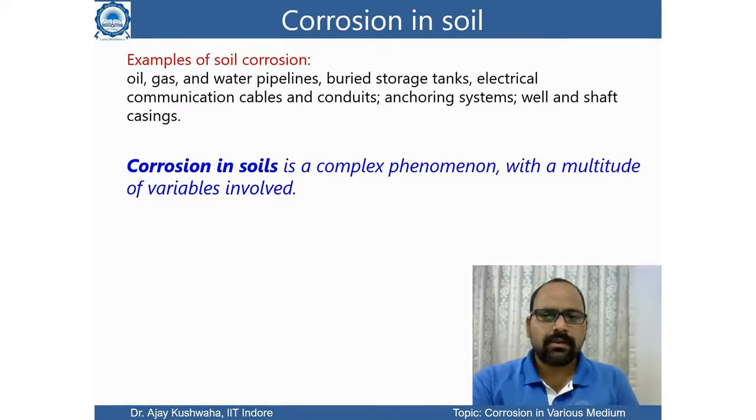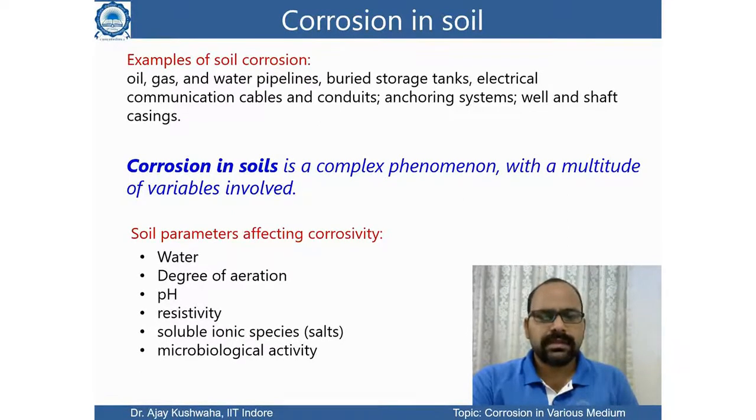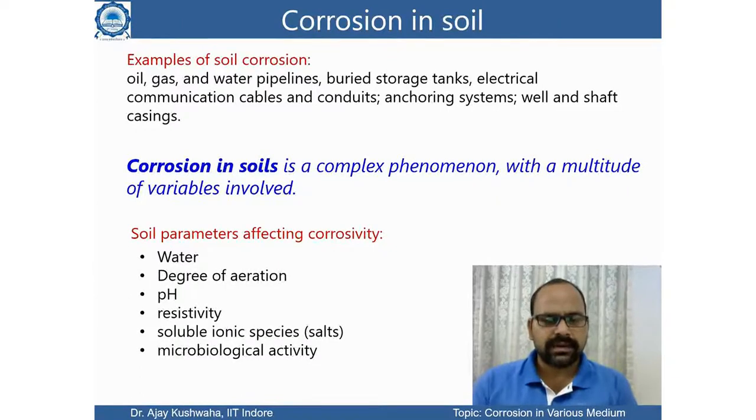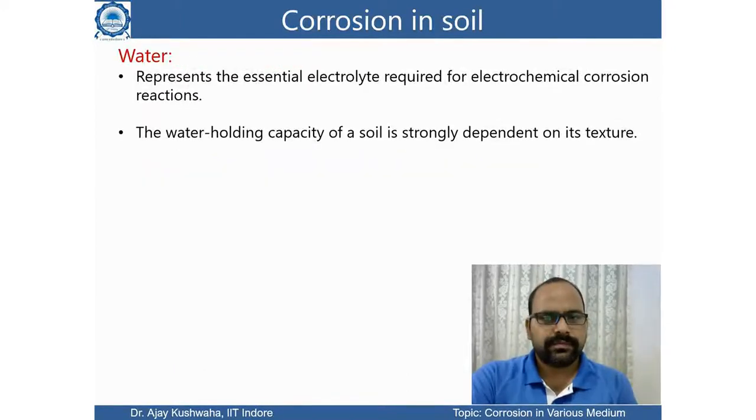So corrosion in soil is a complex phenomenon with multiple variables involved, and some of these are the water content, how much water there is in the soil, degree of aeration, how much air is there, pH value, resistivity, then ionic concentration, basically how many kinds of salts are there. Then of course microbiological activities. These are a few which play a very important role in corrosion when you have any metal in soil.